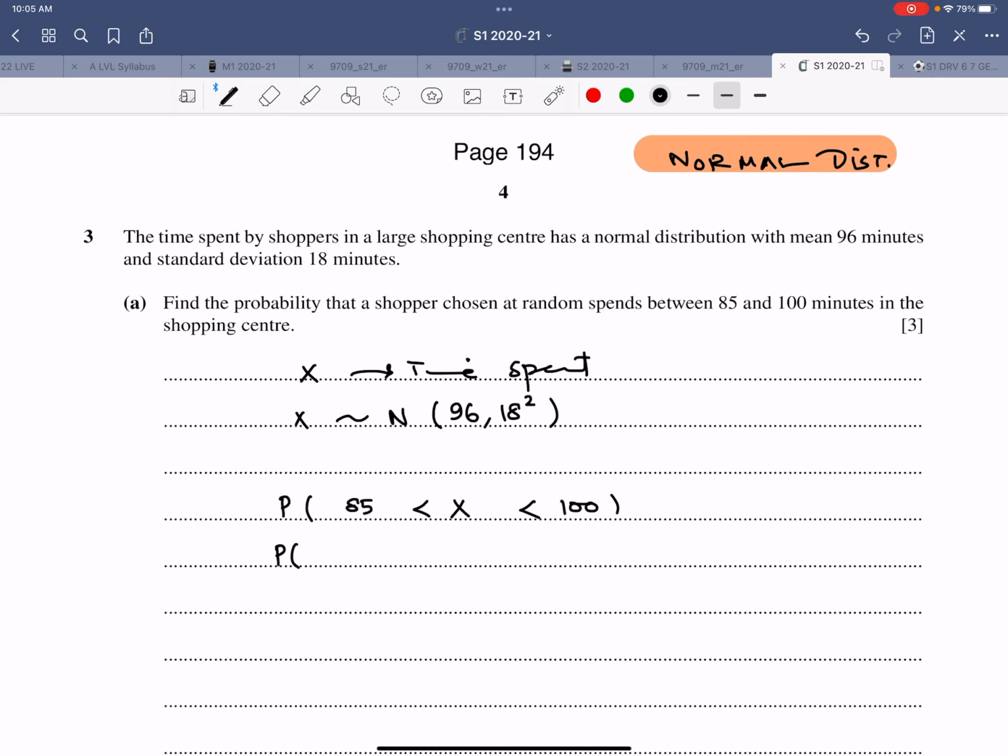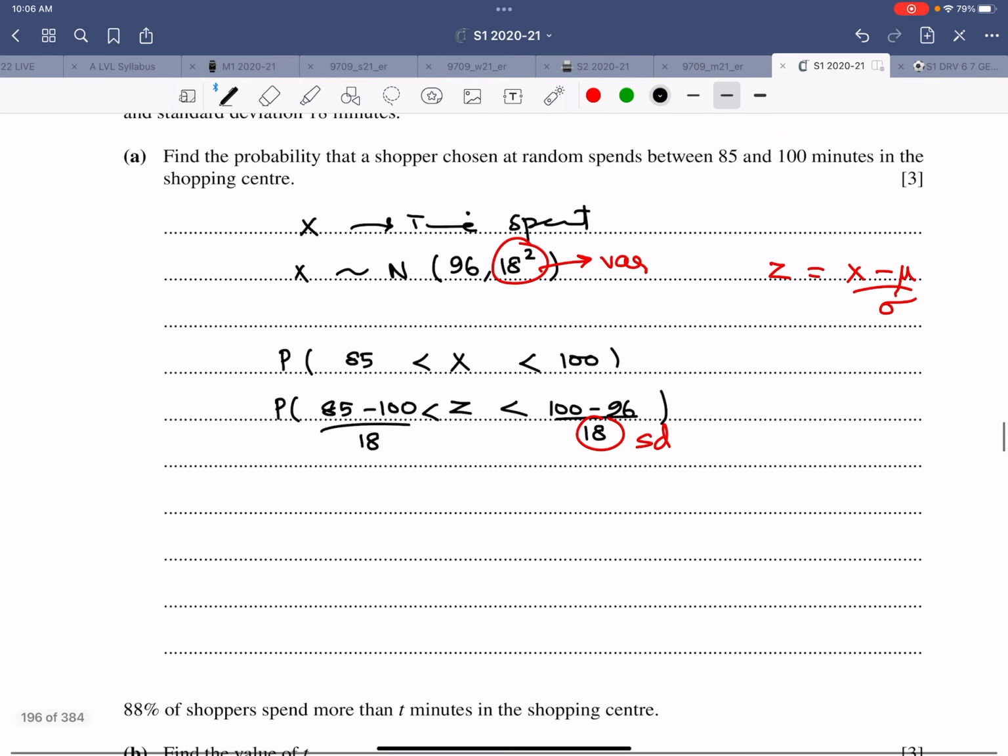Probability Z lies between (100 minus 96) over 18, because 18 squared is the variance. Keep that in mind. This is variance, and you divide by the standard deviation. Why? Because Z is (X minus mu) over sigma. And coming back, this is (85 minus 96) divided by 18. So Z lies between the two values. Probability Z lies between, this is 4 over 18.